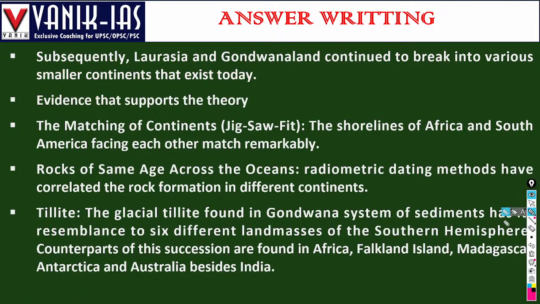Subsequently, Laurasia and Gondwanaland continued to break into the various smaller continents that exist today.